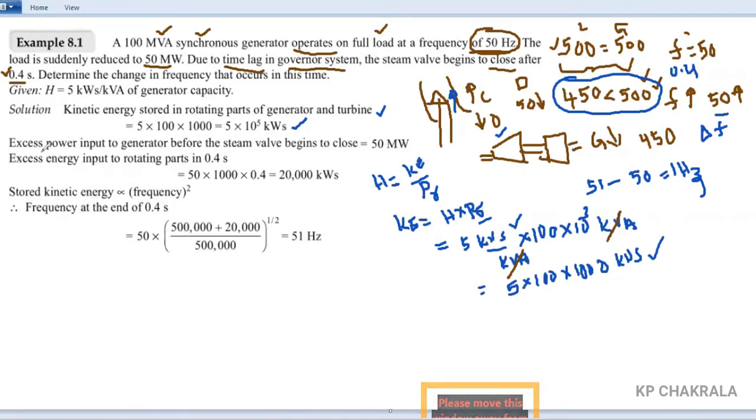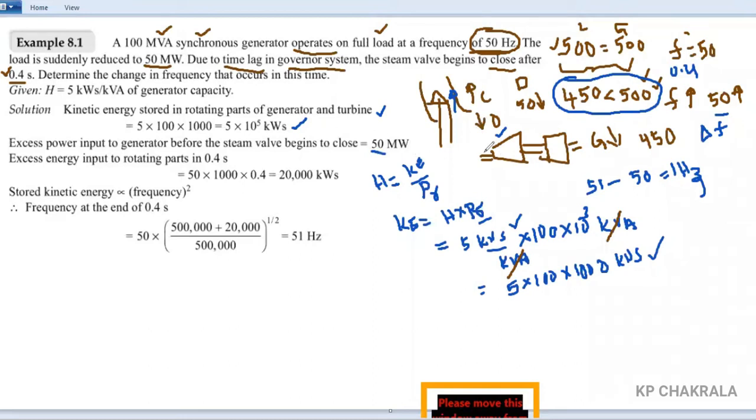Now suddenly load is reduced, that is 50 megawatt. Excess power input to the generator before the steam valve begins to close. So input to the generator is 50 megawatt, because input to the turbine was not controlled. It was not controlled because it takes 0.4 second.